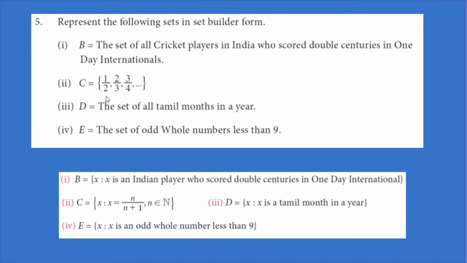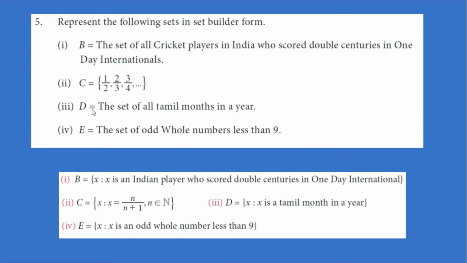Here the denominator is N plus 1, that is 1 plus 1, 2 plus 1, 3 plus 1, 4. So we can set this like this. C is equal to X such that X is equal to N by N plus 1, N belongs to natural numbers.